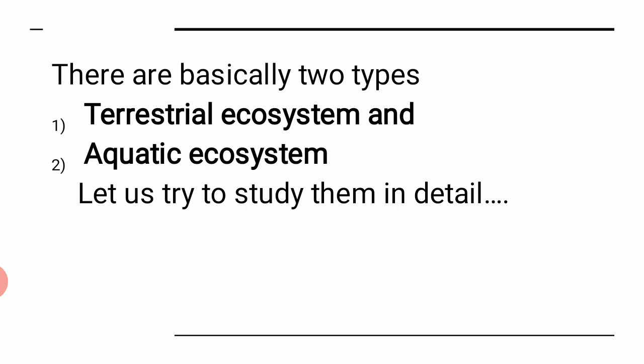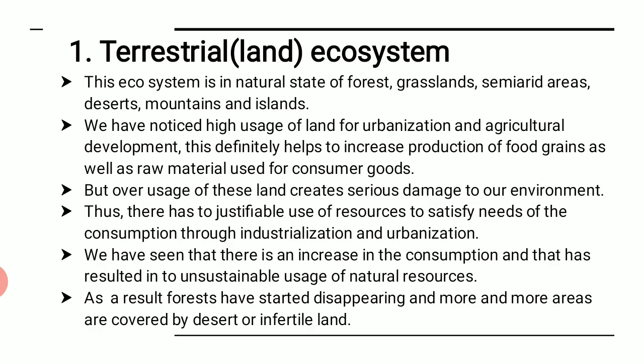જમીનને લગતી કોઈ પણ વાત હોય તો we can call it as terrestrial. Aquatic is related to water. પાણીને રિલેટેડ કોઈ પણ એરિયાની વાત કરતા હોય અથવા તો એનિમલ્સની વાત કરતા હોય તો we generally use the term aquatic. Aquatic animals, aquatic plants likewise, right? So let us study both of them in detail.